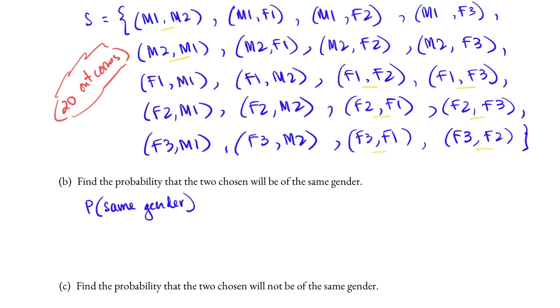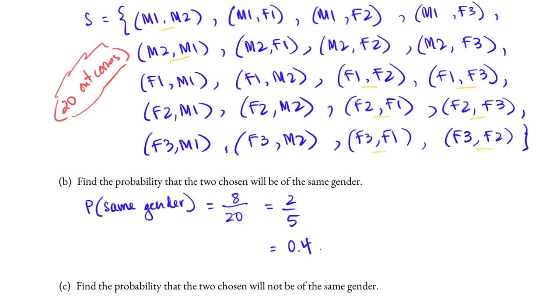There are a total of 1, 2, 3, 4, 5, 6, 7, 8. And so the probability of getting the same gender is 8 out of the total possible outcomes, 20. Simplifying this, we have 2 over 5, but 2 over 5 is 0.4. Precisely 0.4.